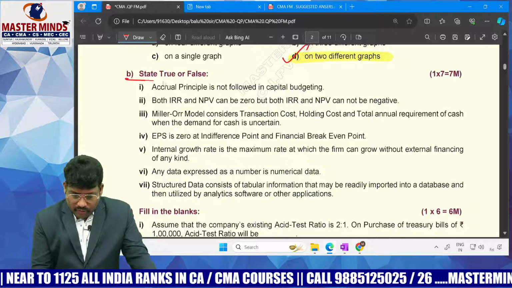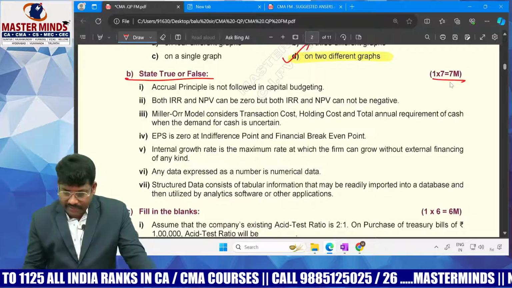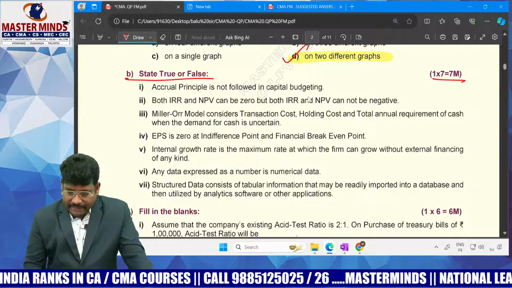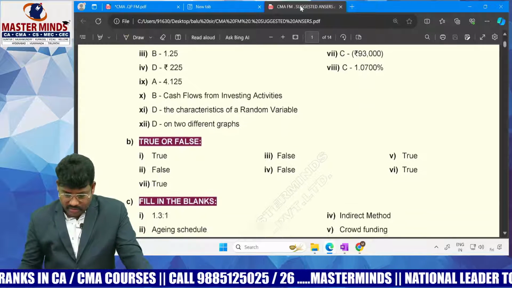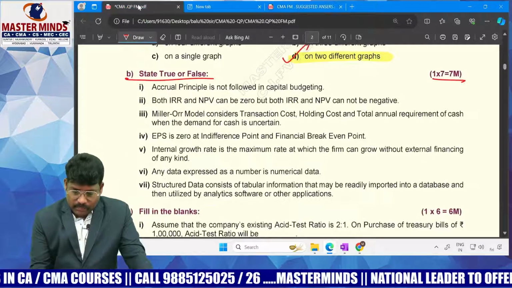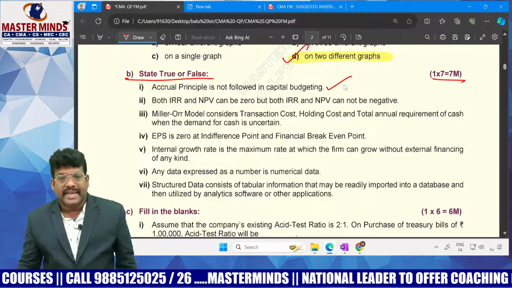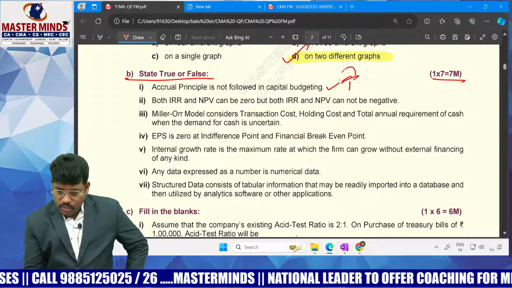Coming to true or false, they gave 12 marks, here 7. True or false: the accrual principle is not followed in capital budgeting. Absolutely right. The accrual concept is not followed; financial management is a cash-flow-based approach. So that's why the statement is true.